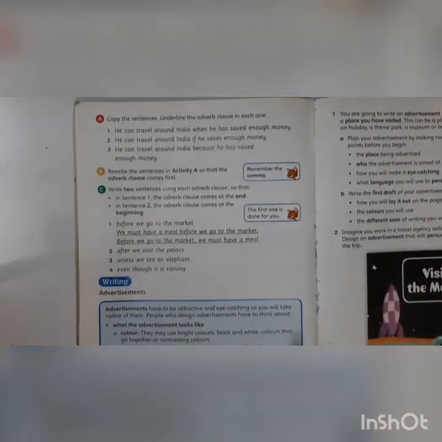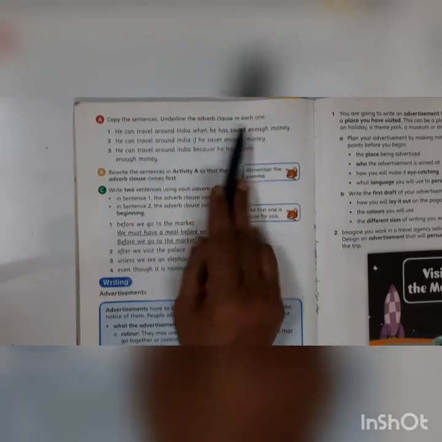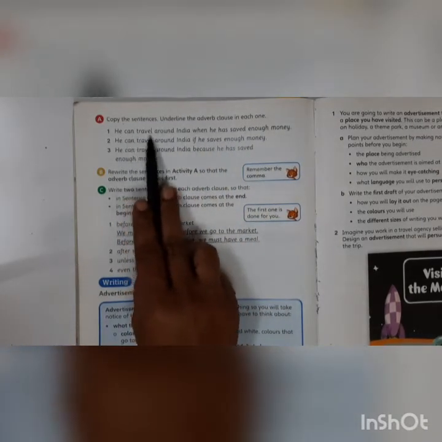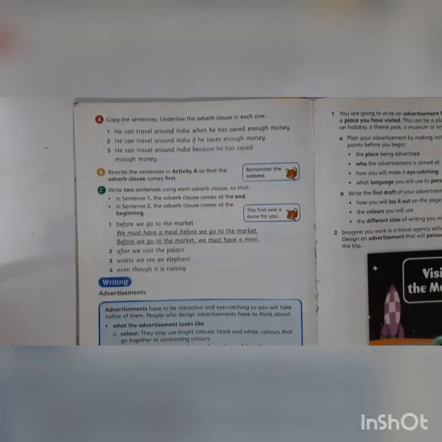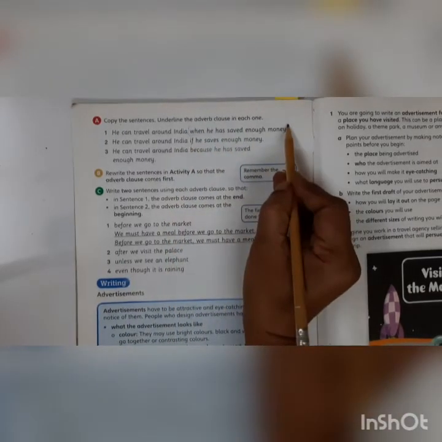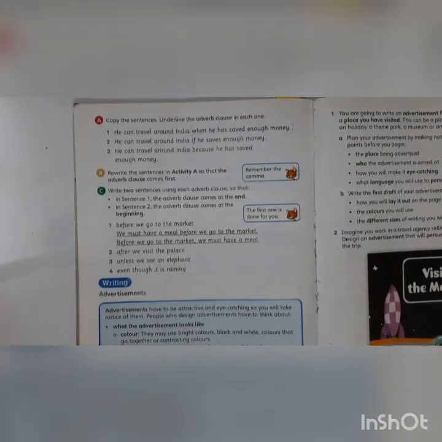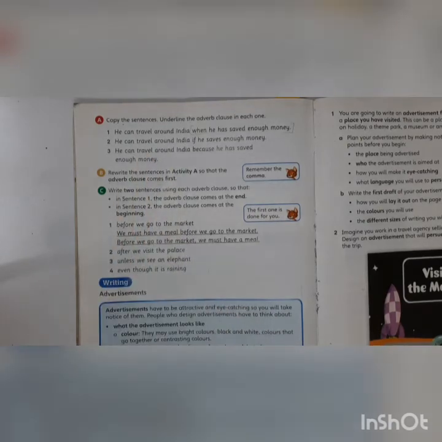The A1. Underline the adverb clause in each one. He can travel around India when he has saved enough money. Now children, come on, tell me which is the adverb clause here. Yes, when he has saved enough money. This is your adverb clause. So children, I think you can do the second and third.